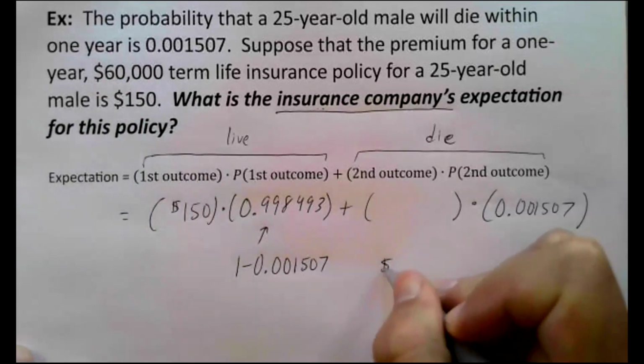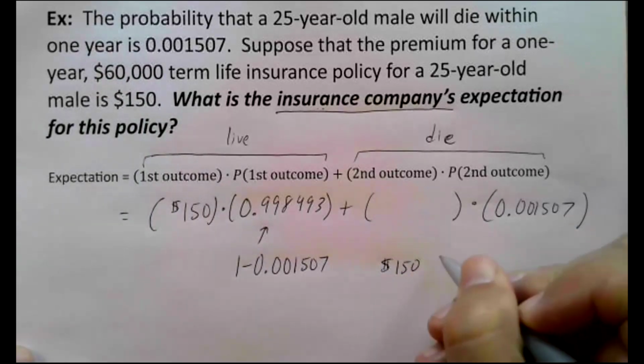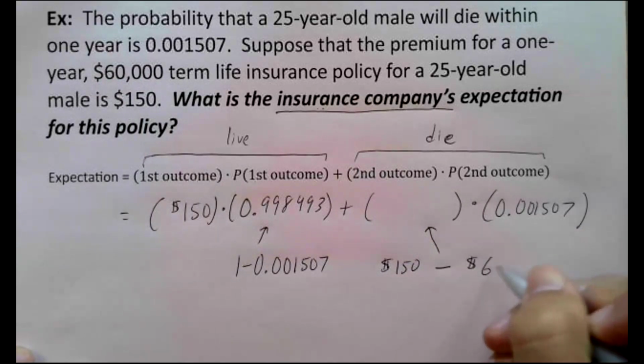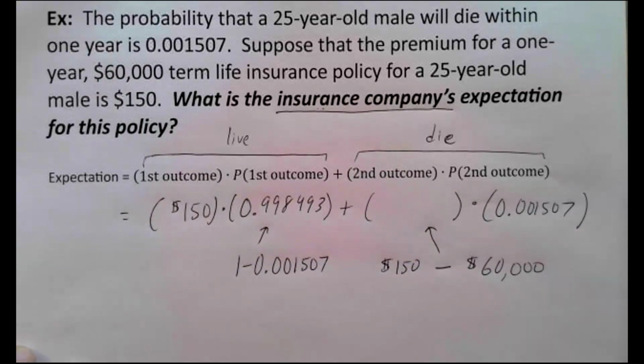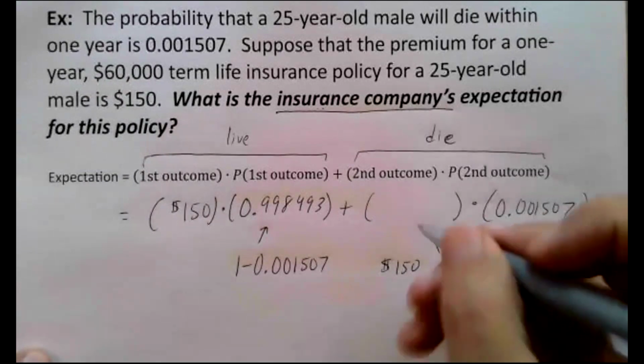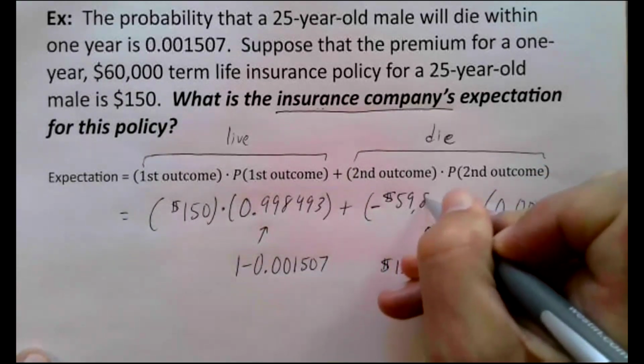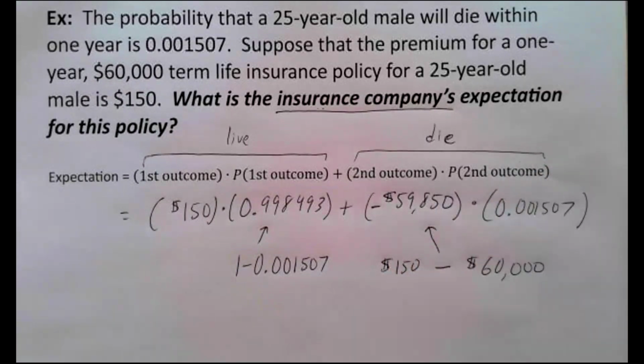So what we need to do to get this part is $150 minus $60,000. It's going to be close to negative 60,000, but it's not exactly negative 60,000. It's actually negative 59,850.